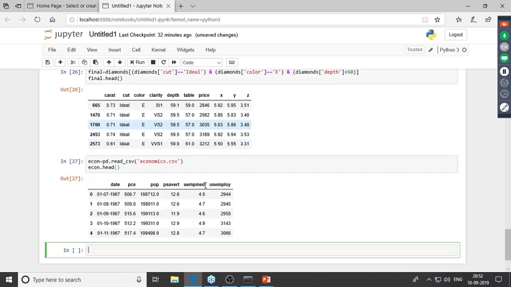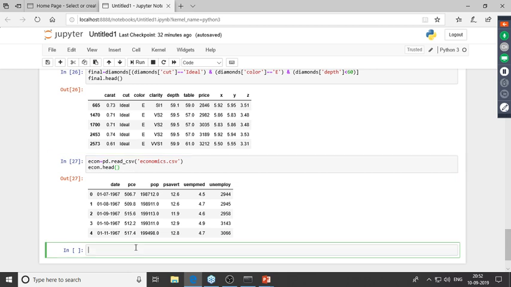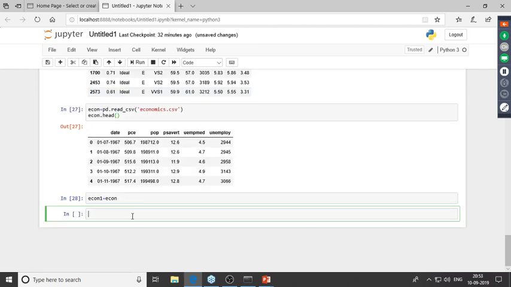Right, now I'd have to introduce NaN values in the first 5 rows of this column and this column. What I'll do is I'll actually create a duplicate of this data frame. So let me store this in econ1. Now whatever changes I'm making, I'll make them in this econ1 data set. So econ1.iloc, and I'd have to make those changes in the first 5 rows. So this will start from row number 0 and go on till row number 5, and I'd have to make these changes in the first column. So the index of the first column is 0.